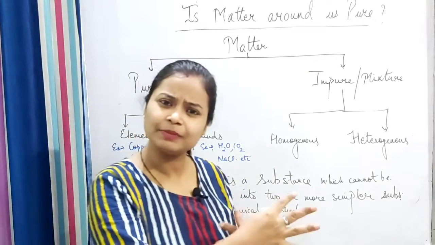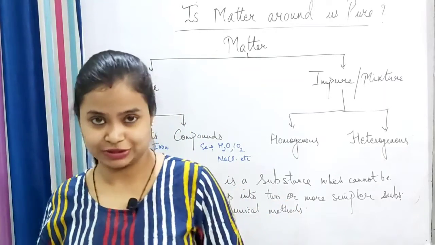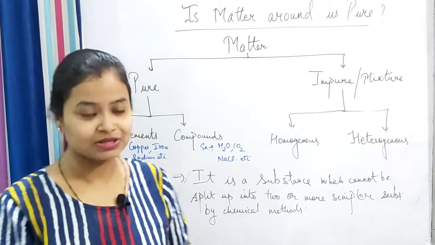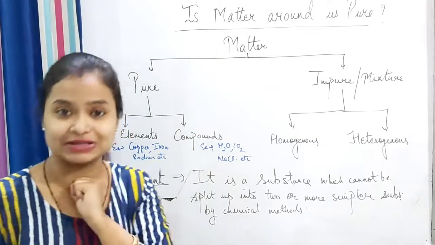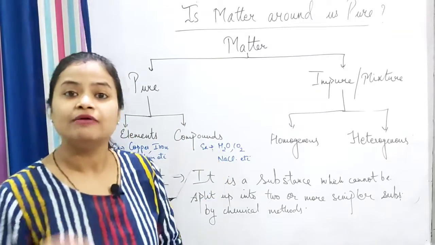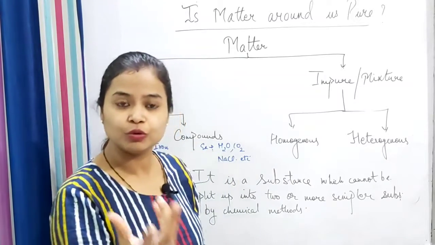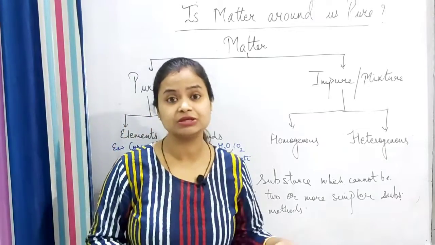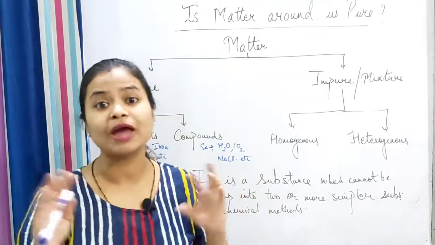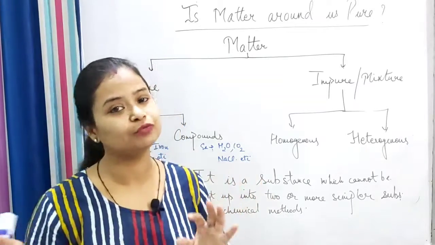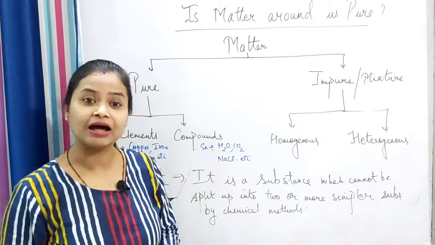Whereas compounds can split up to give simpler substances. Take the example of H2O. When you pass electricity through water, it will split up to give hydrogen, H2, and oxygen, O2. And what are hydrogen and oxygen? They are elements.